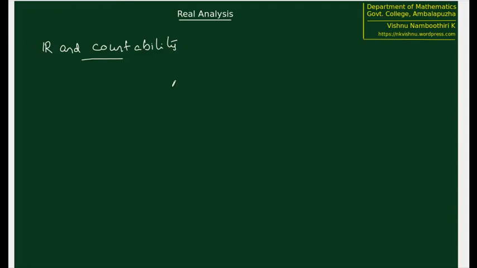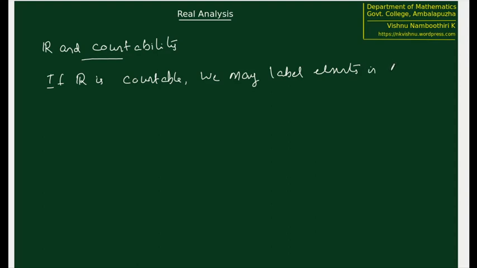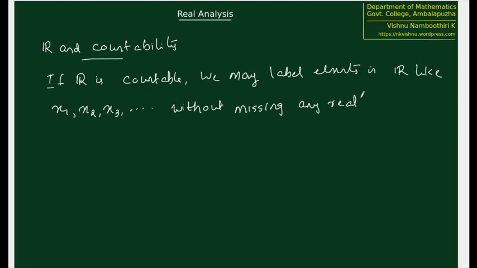What is meant by saying that R is countable? If R is countable, this is a big if because we don't know whether it's true or not, we may label elements in R like x1, x2, x3, etc. without missing any real number.